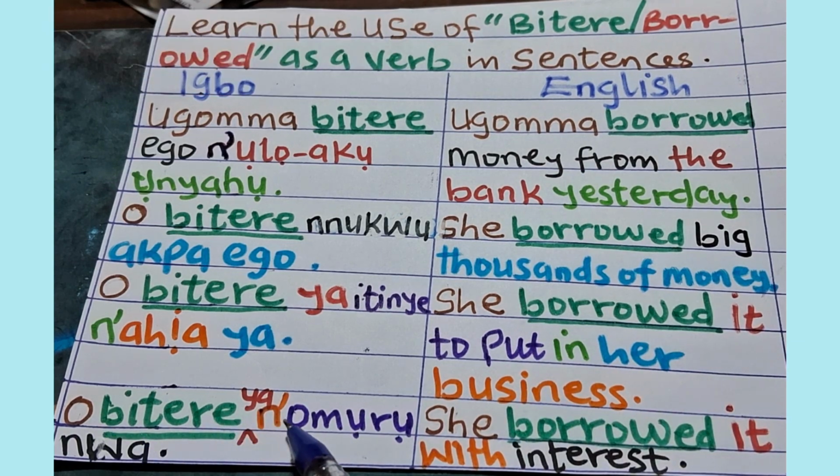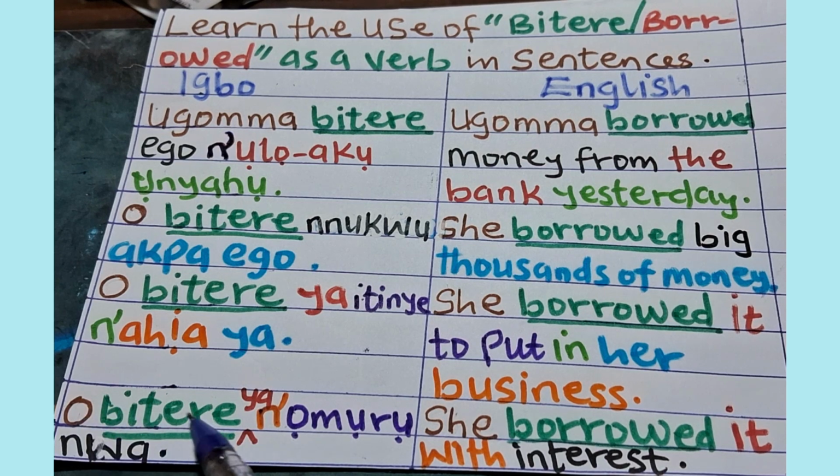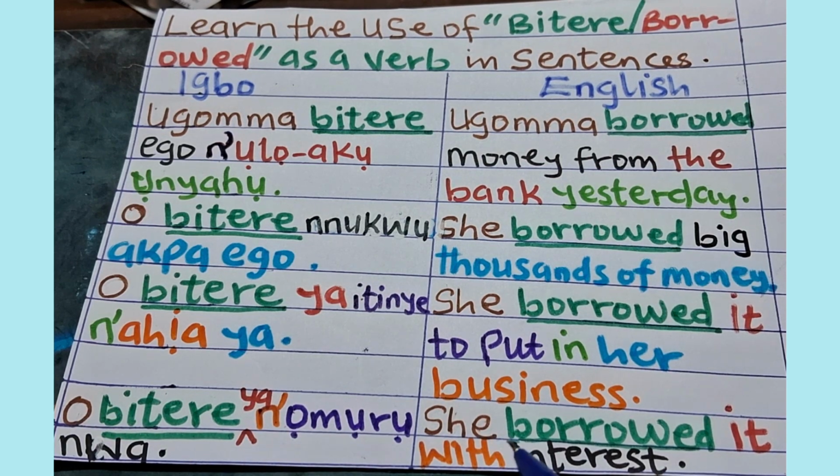O bitere ya n'ọmụrụ nwa. O bitere ya n'ọmụrụ nwa, meaning she borrowed it with interest.